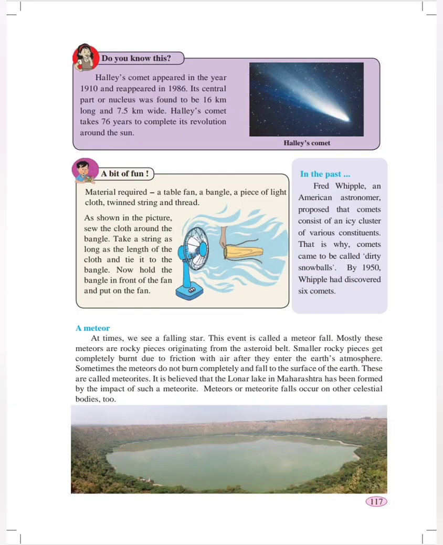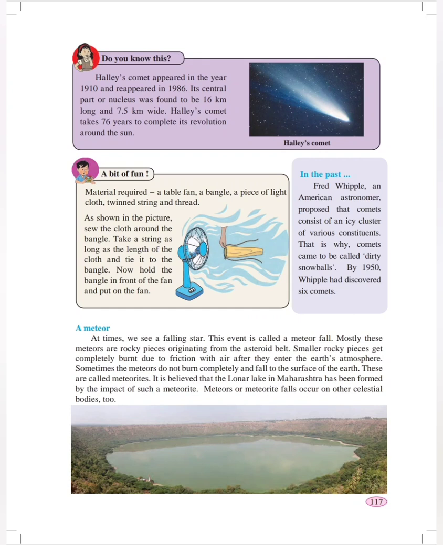A meteor. At times we see a falling star. That is called a meteor. Meteors are rocky pieces originating from the asteroid belt. The asteroid belt is the belt present between the two planets Mars and Jupiter. There are stone-like objects between these two planets. These stone-like objects sometimes fall on the surface of a planet. It may sometimes be Earth or some other planet. Sometimes it can be a satellite also.